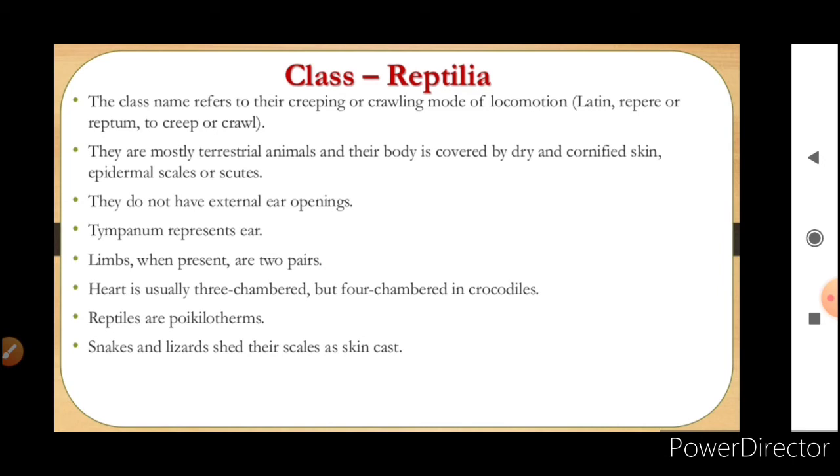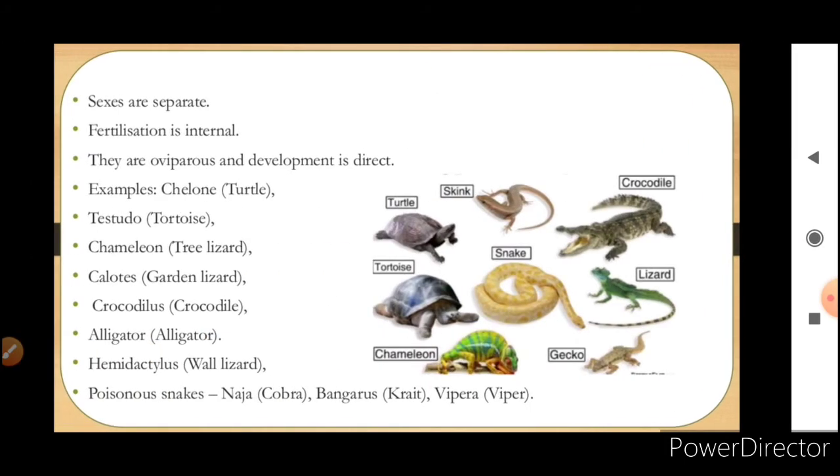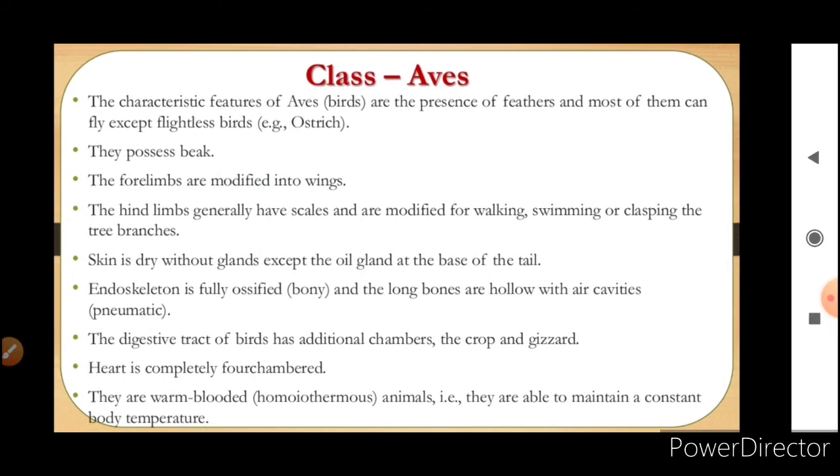Reptiles are poikilotherms, and snakes and lizards shed their scales as skin cast. Sexes are separate. Fertilization is internal. They are oviparous and development is direct. Examples are turtle, tortoise, tree lizard, garden lizard, crocodile, alligator, wall lizard, and cobra, krait and viper. Now the class Aves.